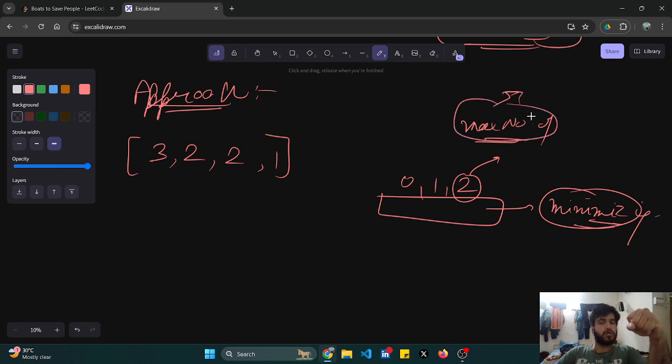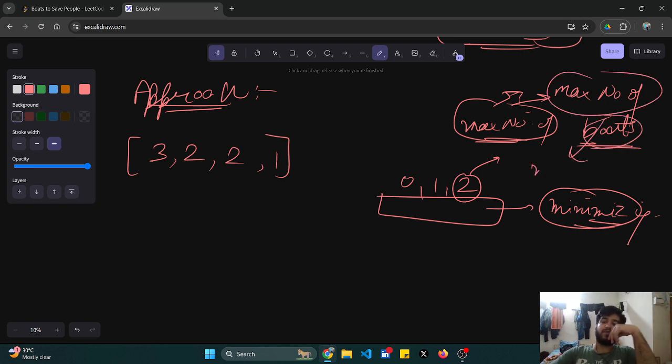So I have to make sure that the maximum number of boats are at full capacity. How can I make sure of this, that my maximum number of boats are full? Just try to think like this.